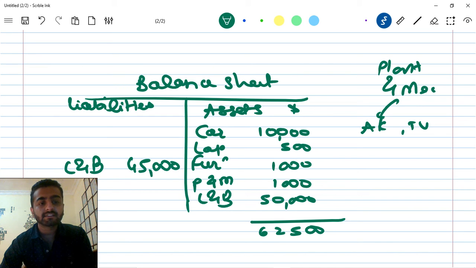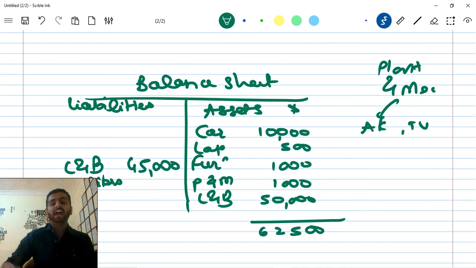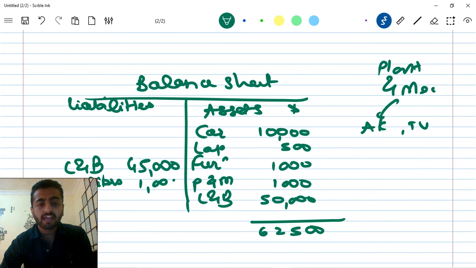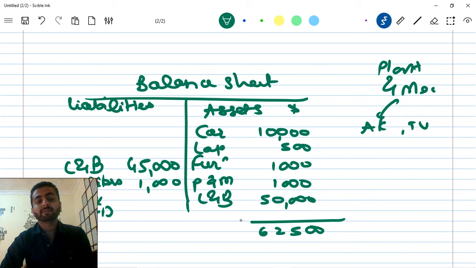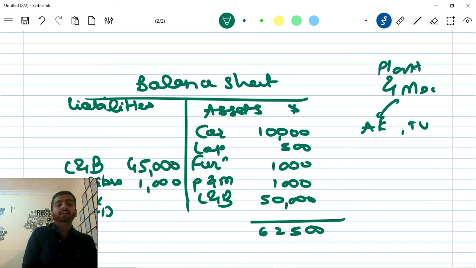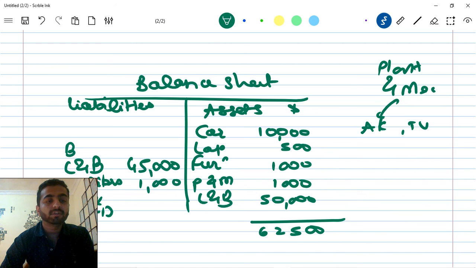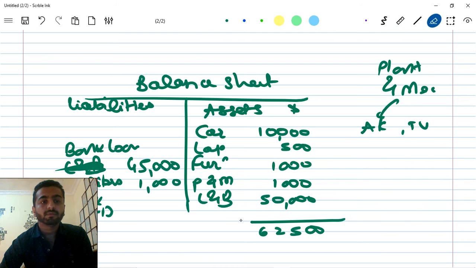Let's say there are creditors, from whom I have bought the basic things that I require for the classroom. They may be printing and stationery, textbooks, whatever. Let's say those are 1,000. I have taken a temporary loan from bank overdraft, a loan which is to be repaid within 1 year. That is my liability. I am supposed to pay the creditors and the bank. For land and building, again this is a bank loan only. I can't write bank land and building. I'll write bank loan. I'll rectify this.